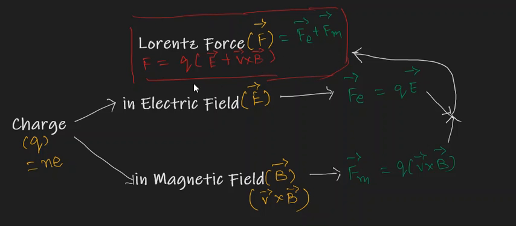Do you understand this? When we go through the definition, it will be very easy. Now let me read out the same definition. You can easily understand. Lorentz force is defined as the total force experienced by the charge when they are moving in electric field as well as magnetic field. Are you able to understand? That is called Lorentz force. Don't forget this.